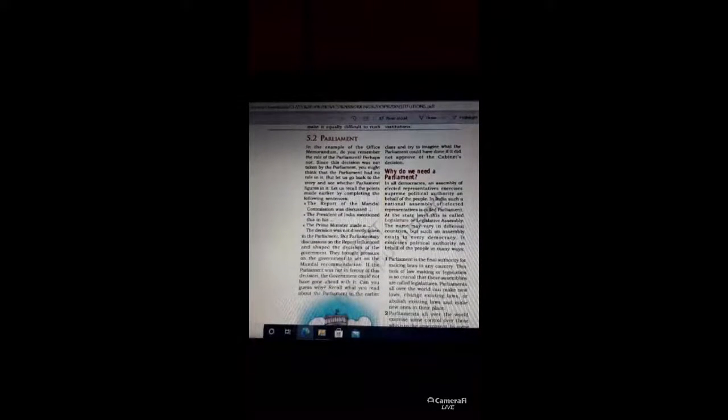Now parliament exercises political authority on behalf of the people in many ways, as listed. First, parliament is the final authority for making laws in any country. It is very, very important that the final authority for making laws in any country is in the parliament.